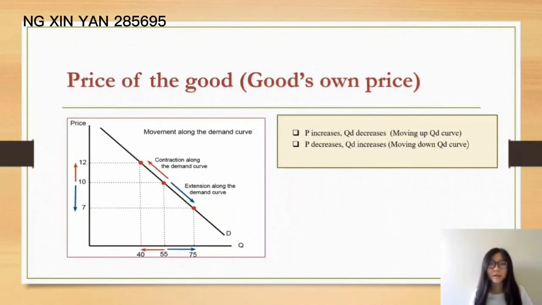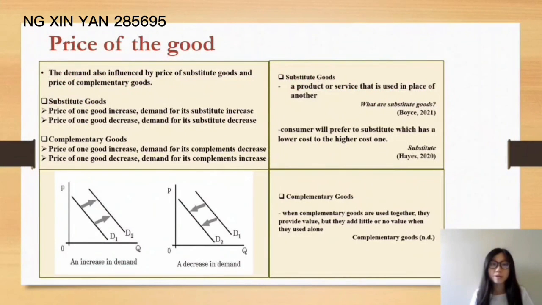When price increases, quantity demanded decreases, then moving up the demand curve. When price decreases, quantity demanded increases, then moving down the demand curve. Demand is also influenced by the price of substitute goods and the price of complementary goods. A substitute good is a product or service that is used in place of another. When the price of one good increases, the demand for each substitute increases, then shifts the demand curve to the right. When the price of one good decreases, the demand for each substitute decreases, then shifts the demand curve to the left. So consumers would prefer a substitute which has a lower cost to a higher cost one.